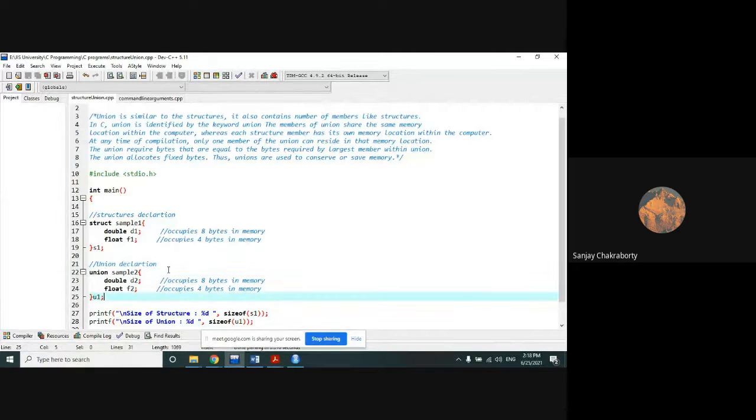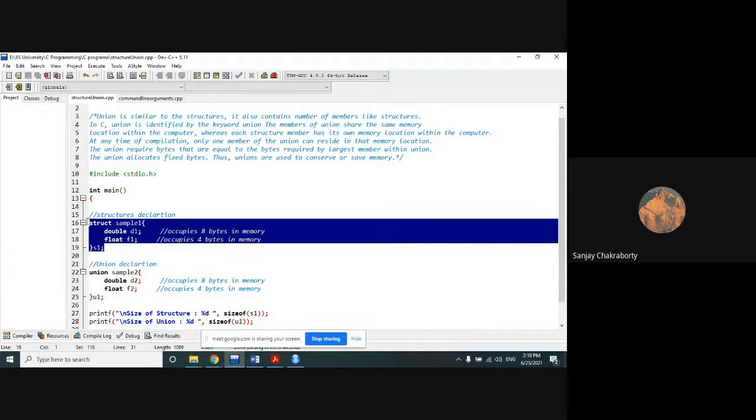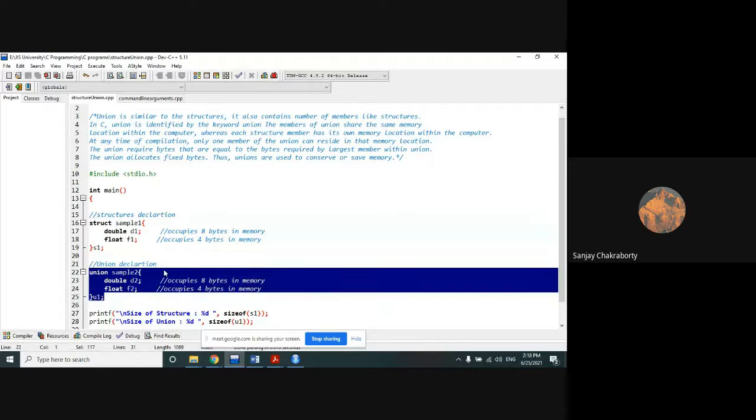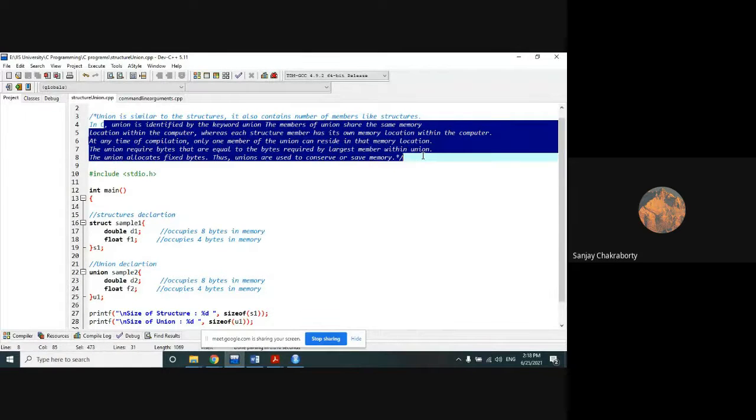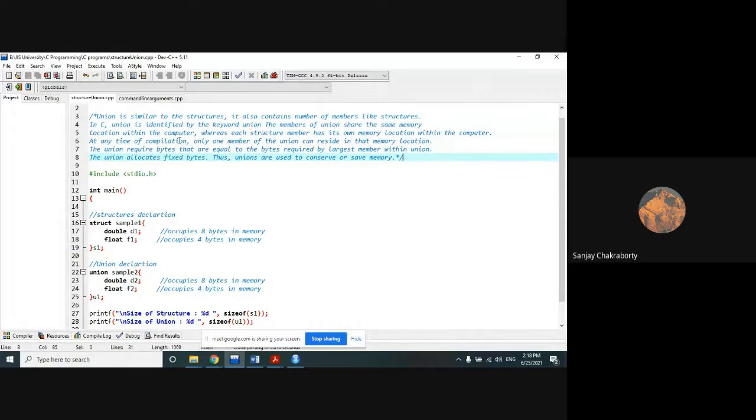Now let's come to the occupancy of the memory space. How much memory will this structure's members occupy, and how much will this union's members occupy? What I have already written to you, the same thing has been defined in those statements which you are seeing in front of you.